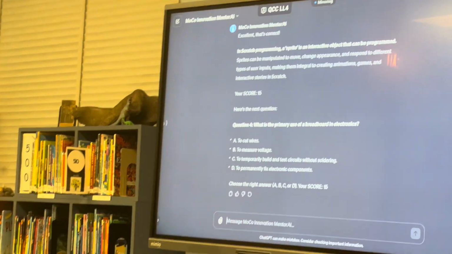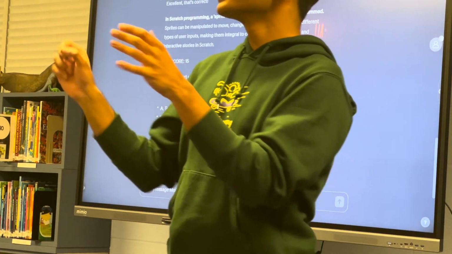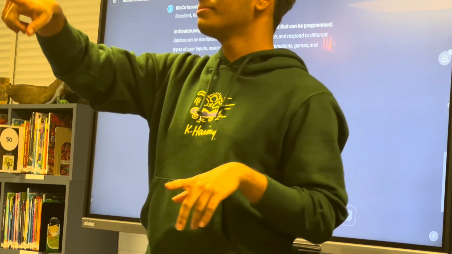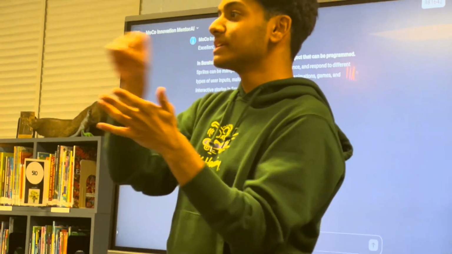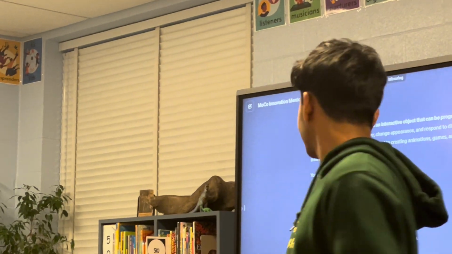Okay, what is a breadboard? I'll give you guys a hint on this one. This one's a little tricky. A breadboard is something that you connect wires to so that the... Oh, yeah, you remember from the Arduino? Yeah, so it's something that you connect all the wires to so that electricity flows throughout it.